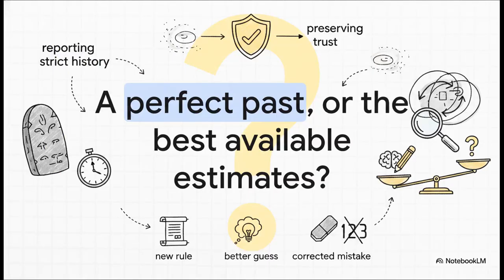So I want you to think about this as we wrap up this explainer. Does your financial history reflect a perfectly accurate past, or is it simply the best available estimates preparing us for the future? That delicate balance between reporting strict history and making practical judgments is what ultimately preserves our trust in financial reporting. IAS 8 exists to make sure that when a company's financial picture shifts, investors know exactly whether it was due to a new rule, a better guess, or a corrected mistake.